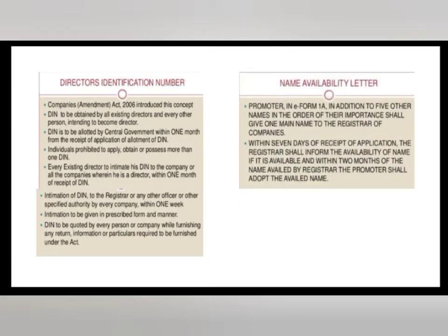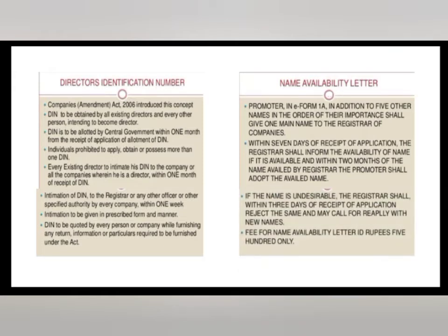Name availability letter. Promoters in e-Form 1A, in addition to 5 other names in the order of their importance, shall give one main name to the registrar of the company. Within 7 days of the receipt of application, the registrar shall inform the availability of the name, and if it is available, within 2 months of the name availed, the promoters shall adopt the availed name.